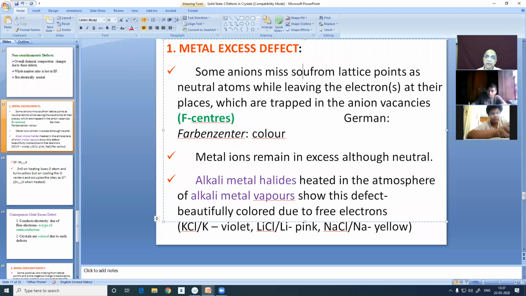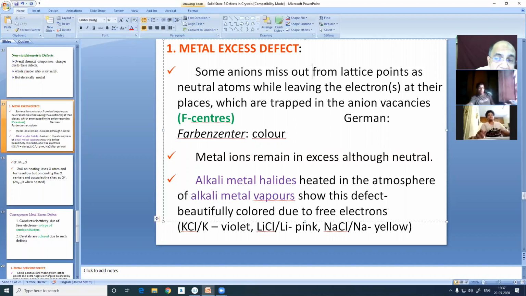So it is better to write miss out. Don't write anything, I have already given you the notes. Some anions miss out from their lattice points as neutral atoms while leaving the electrons at their places, which are trapped in the anionic vacancies. These are called F centers.